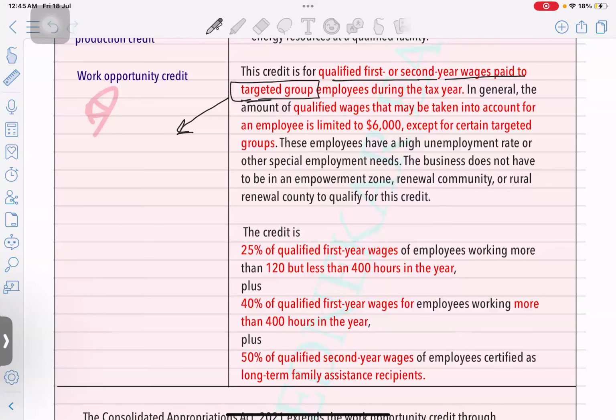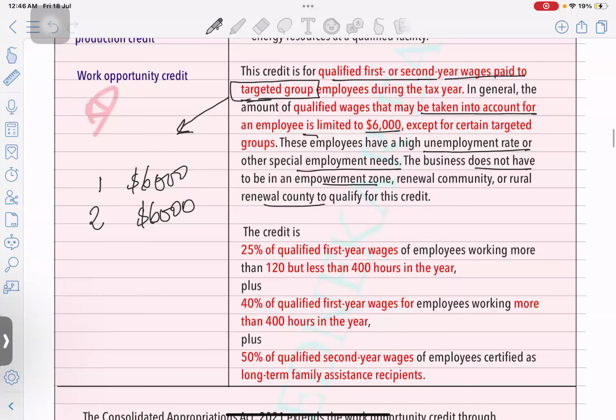Okay, so this credit is for qualified first or second year wages paid to the targeted group. In general, the amount of qualified wages that may be taken into account per employee is limited to $6,000. Maximum $6,000 you can consider for your credit calculation. You can pay them any amount of wages, but for credit calculation, you will take only $6,000 as the wages amount. These employees have a high unemployment rate or other special employment needs. The business does not have to be in an empowerment zone, or in a renewal community, or a rural renewal county to qualify for this credit.